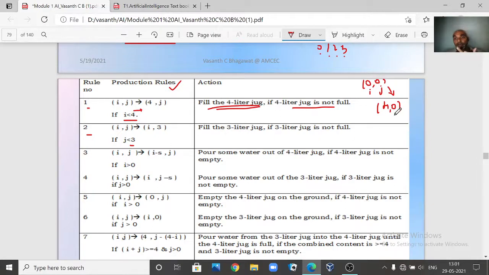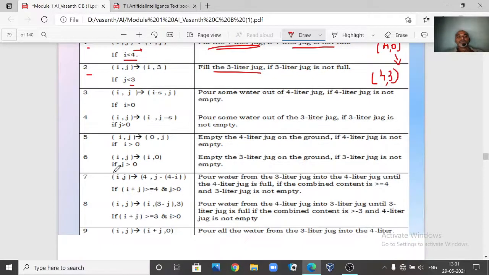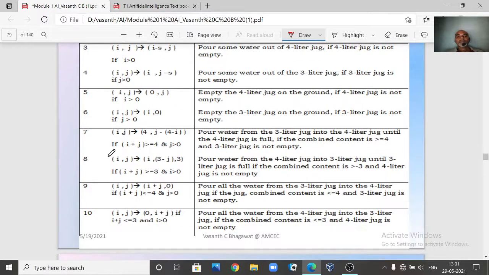If you apply the second rule here, what will be the next state? You get i comma 3, right? We are not talking about the i value here, not the 4-liter jug. We are only talking about the 3-liter jug. What was the previous value in i? It was 4, and 4 stays as it is. Now you are filling the 3-liter jug, so j becomes 3. This is a new state. Like this, the rules have been written. Totally 10 rules are given here.